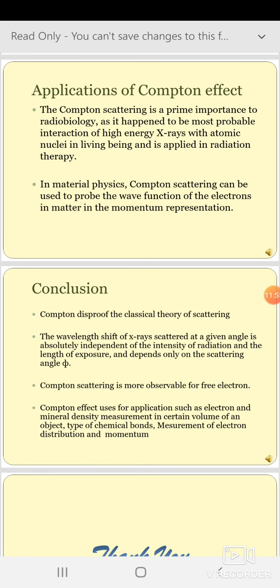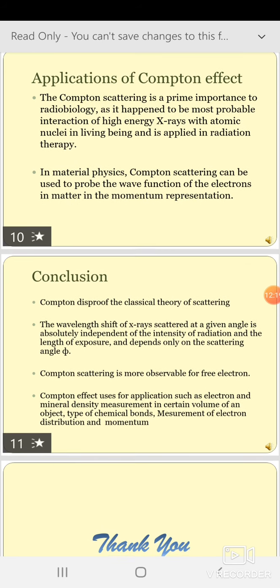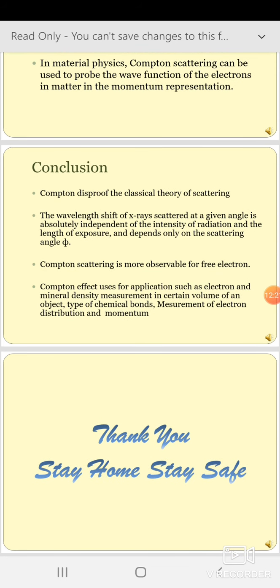Now, applications of the Compton effect. Compton scattering is of prime importance to radiobiology, as it happens to be the most probable interaction of high energy light, X-rays, with atomic nuclei in living beings, and is applied in radiation therapy. In material physics, Compton scattering can be used to probe the wave function of the electrons in matter in the momentum representation. Now, there are a few conclusions.